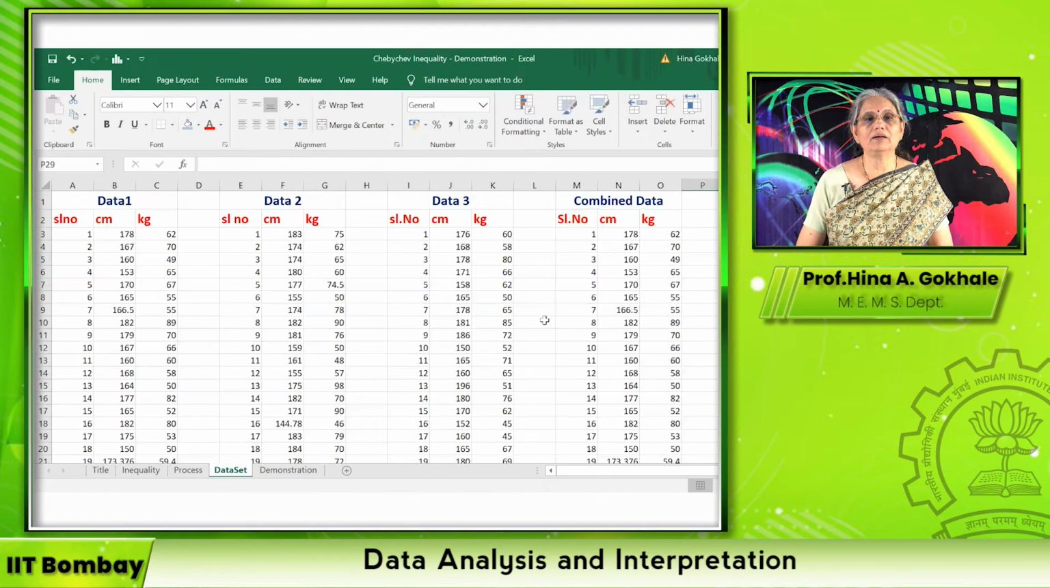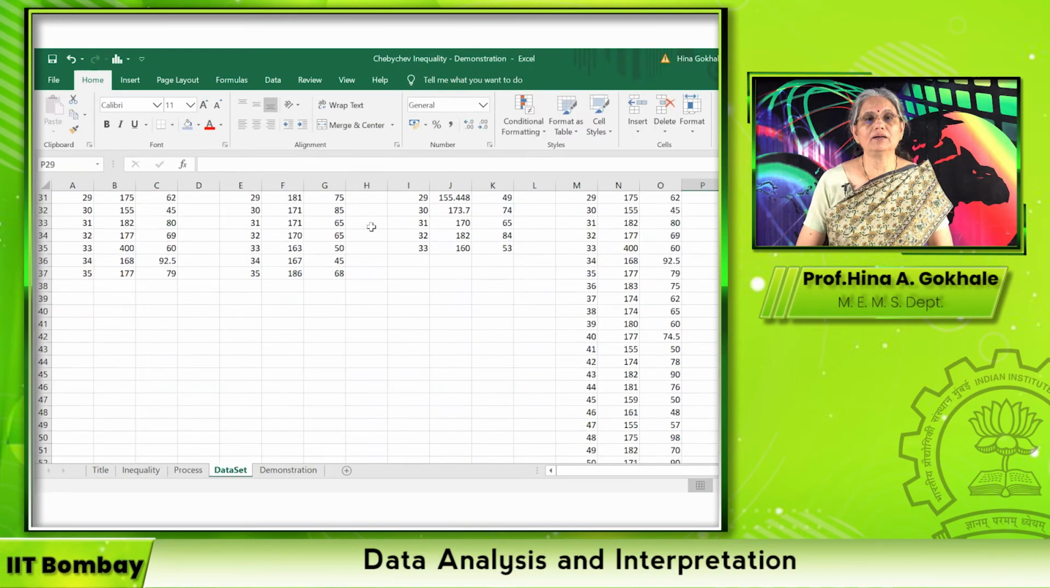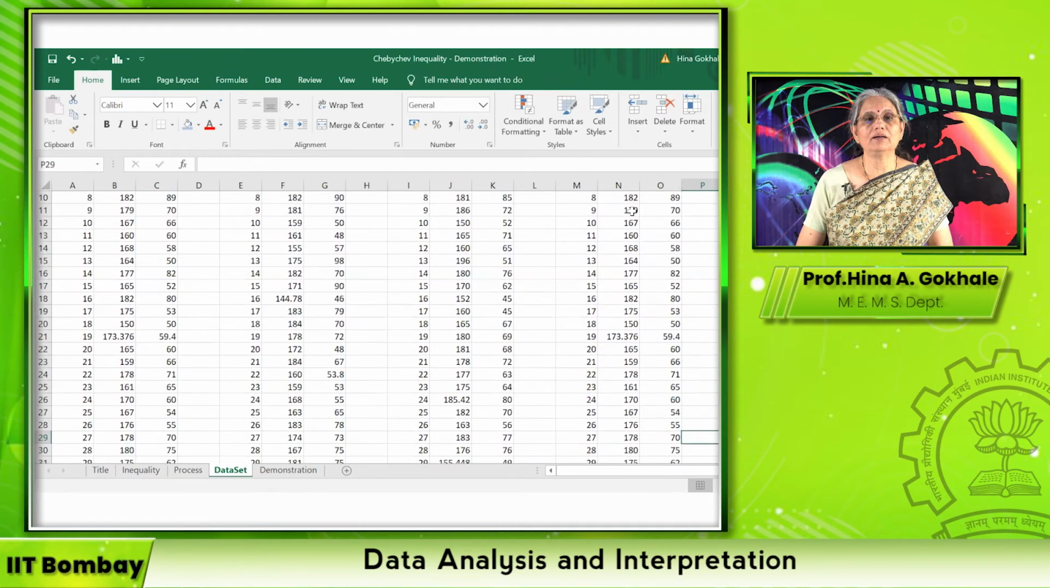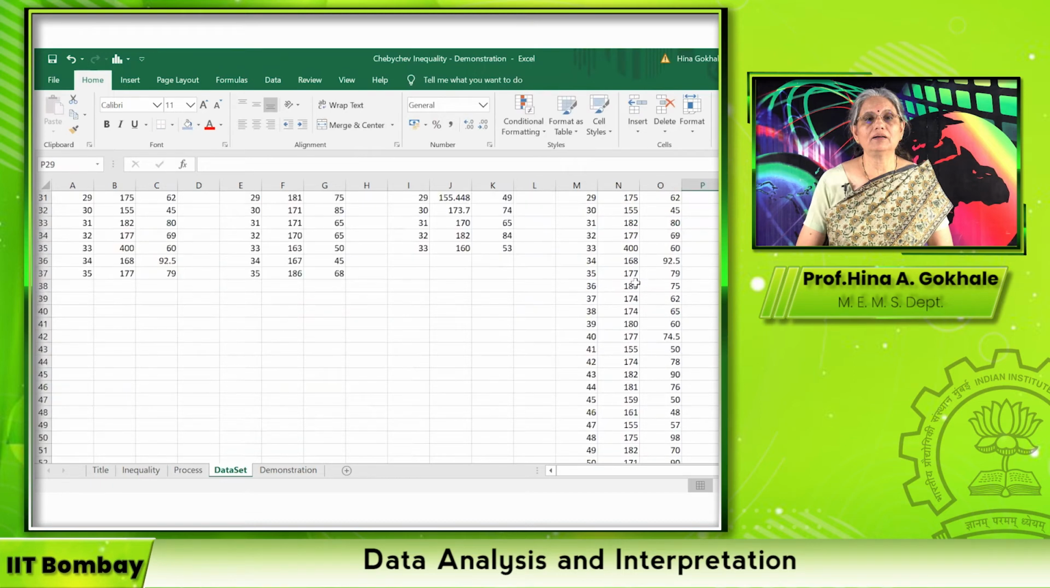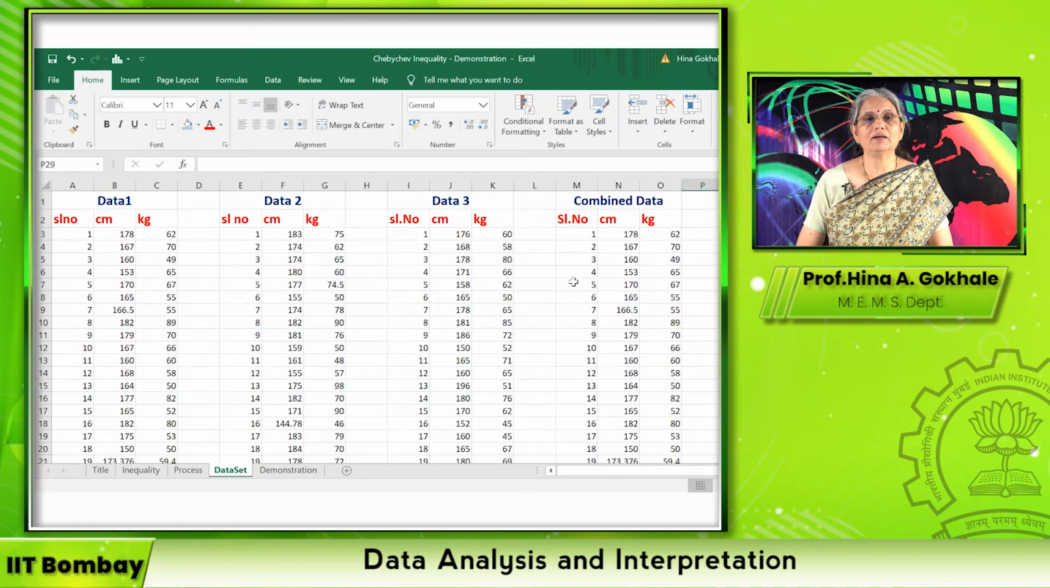So let us see our data set. This is the 3 data sets that we have collected from the class. And here I have combined all of them. In all, it is 103 data points. Now, before we do anything, in this session, I would also like to explain to you that before you use any data set, it is a good idea to make sure that the data does not have any outlier and it is represented in correct units.